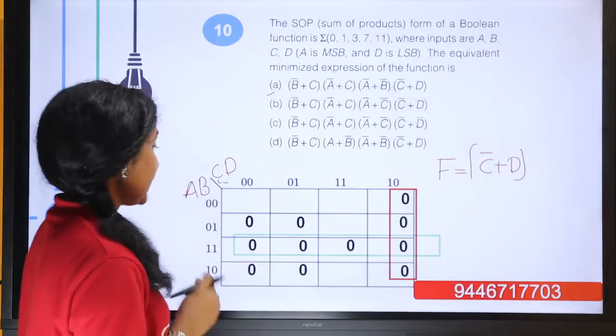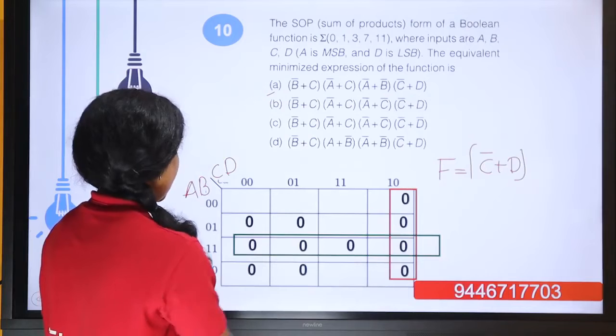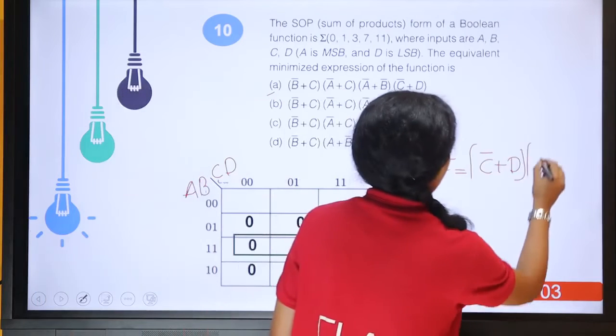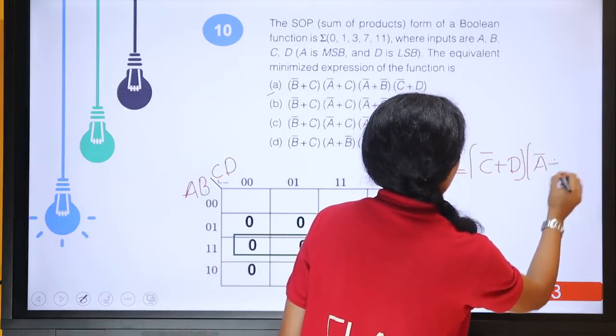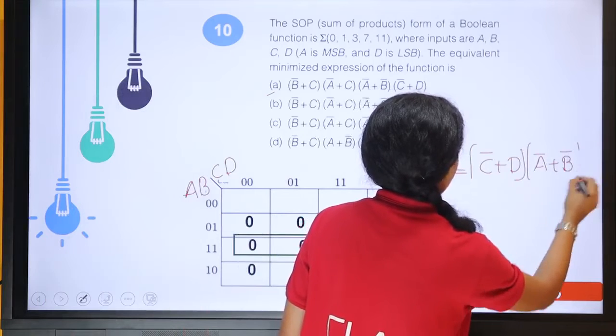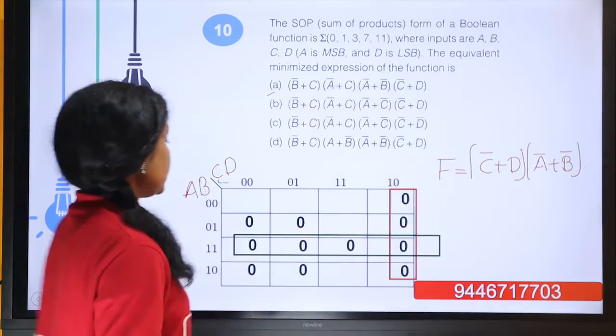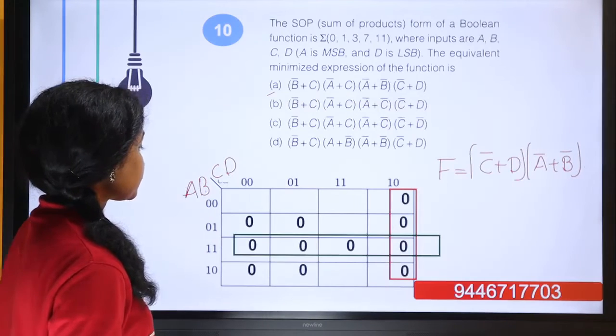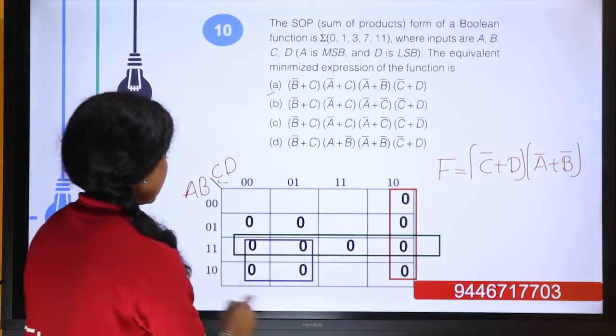And now the second grouping will be like this. It becomes A bar or B bar. And the third grouping is this one.